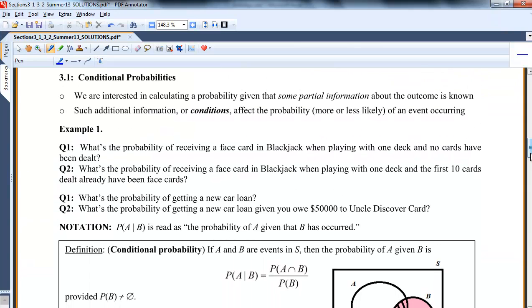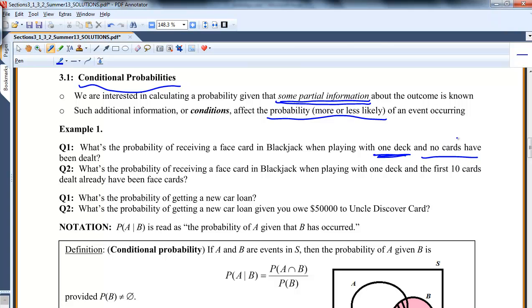So 3.1 is about conditional probability. What I mean there is you have some partial information, some condition, and then you have to determine a probability, maybe more or less, given that condition has happened. Let's do this example. What's the probability of getting a face card in blackjack, or 21, given that you're playing with one deck of cards and no cards have been dealt? It's pretty likely you're going to get a face card.